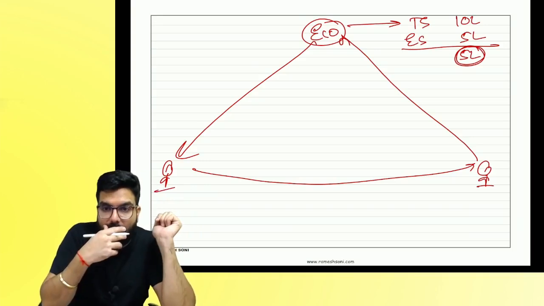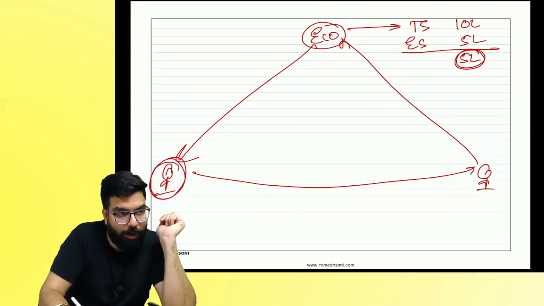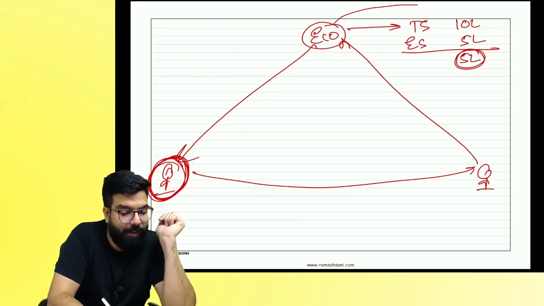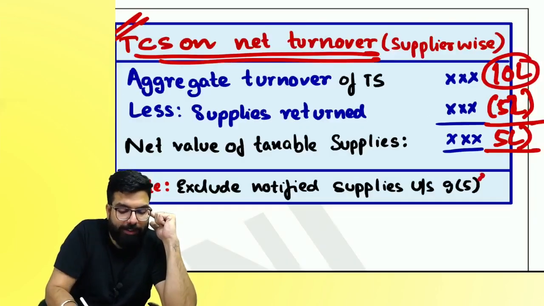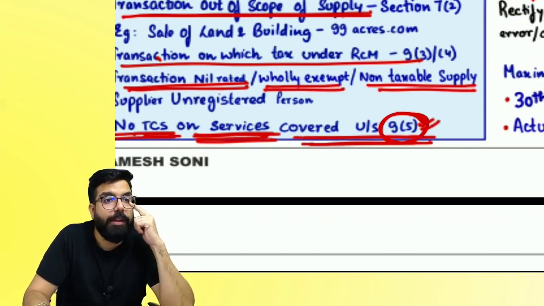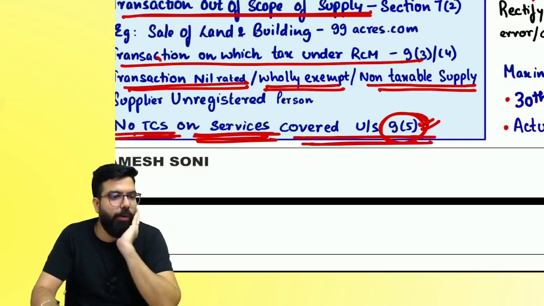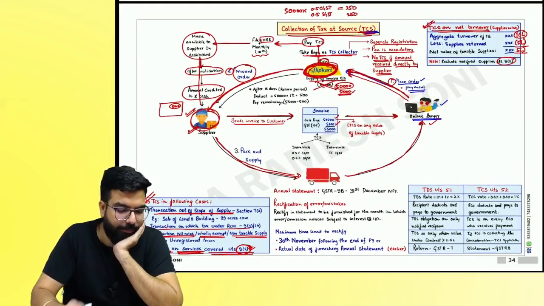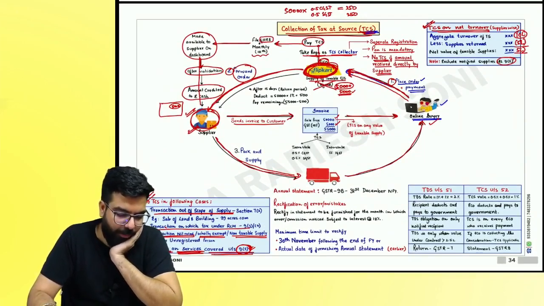Out of this 5 lakh also, for example, I am giving housekeeping service. Who will pay the GST? The e-commerce operator. That amount is 1 lakh. On what amount will they deduct TCS? Whatever is a 9(5) supply, on that they will not deduct TCS. They will never deduct TCS on what amount, everyone? 9(5). Can I go ahead, everyone? Are we all clear till here?